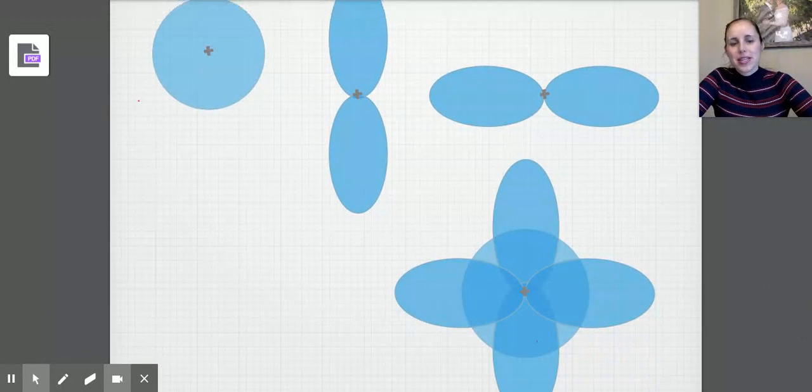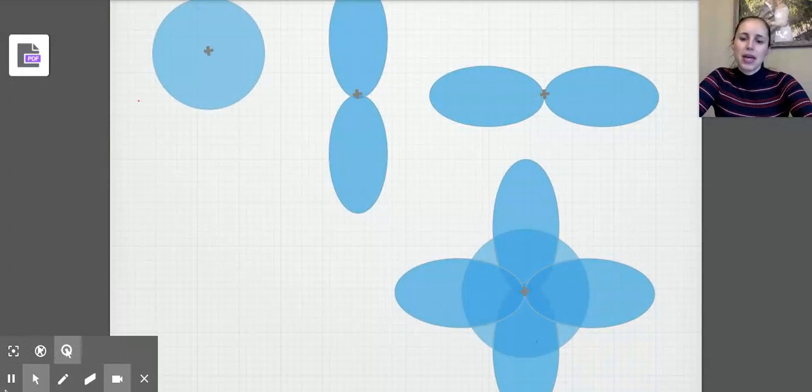This year, we're just going to stick to good old-fashioned Bohr-Rutherford diagrams, but now you kind of know how they came to be. So now that we understand Bohr-Rutherford diagrams, why don't we move on to our first new topic? Our first new topic is going to be isotopes. So join me in the next video when we talk about isotopes.